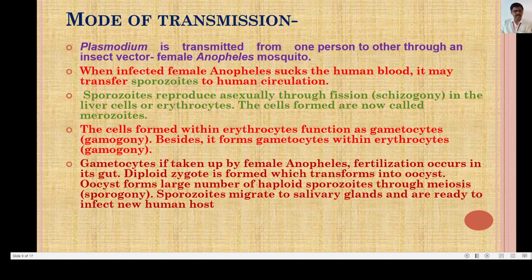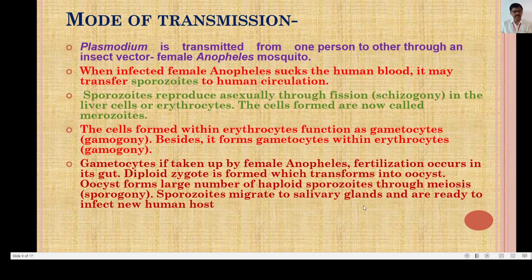If the gametocytes are taken up by a female Anopheles mosquito, fertilization occurs in the gut of the female Anopheles mosquito. The diploid zygote is formed, which transforms into an oocyst, as shown in the diagram, and the oocyst forms a large number of haploid sporozoites through meiosis, and that process is called sporogony.